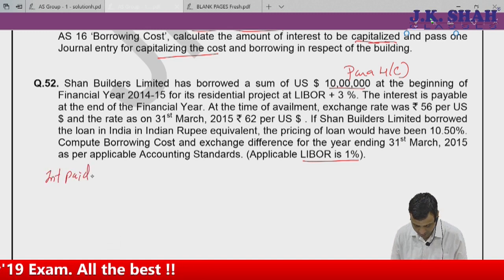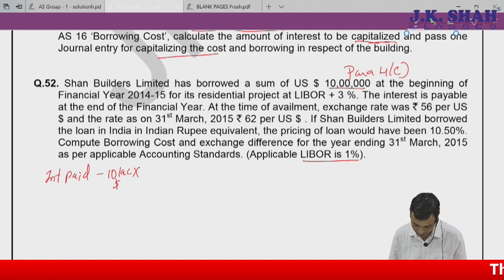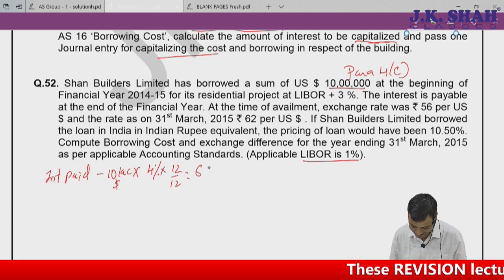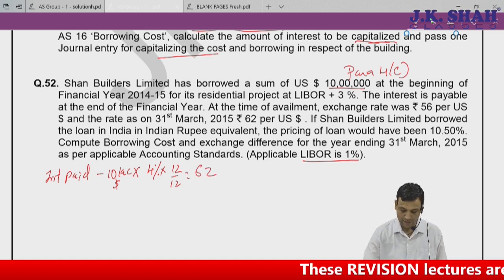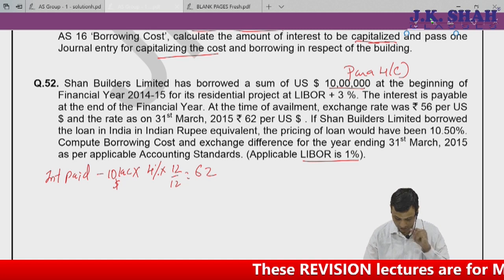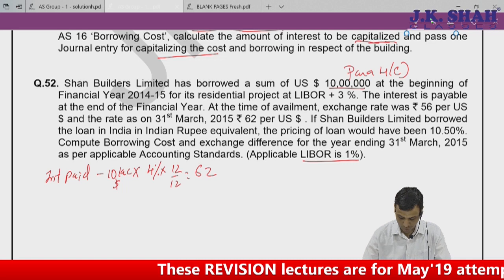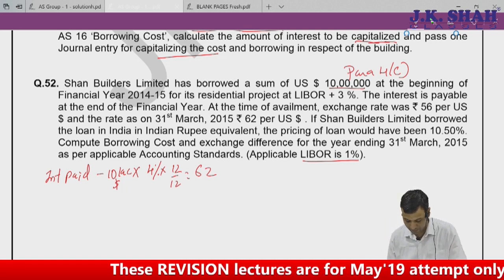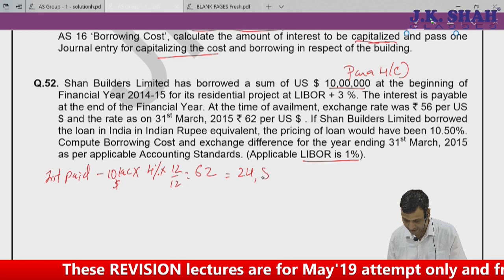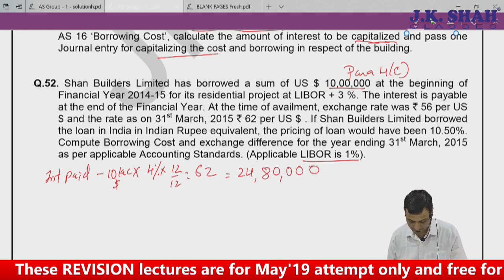Interest paid. What is the interest paid? Interest paid is $10 lakh into the interest rate 1 plus 3%, that is 4%, for 12 by 12, but you will pay it at 62. You have to pay interest in dollars, so $10 lakh into 4% into 62. When you're paying it is 62, so you end up paying around 24,80,000 as your interest.